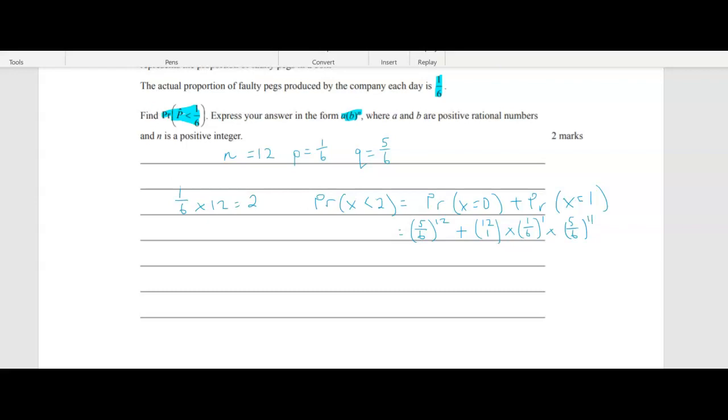All right, so at this point, you really need to have an understanding of what these mean. So 5 over 6 to the power of 12 is obvious. We can leave it like that. Remember, we're putting it in this form so we don't have to go and sit there and do 5 to the power of 12. That would just be ridiculous. But we do need to simplify the rest of it. So 12 choose 1.